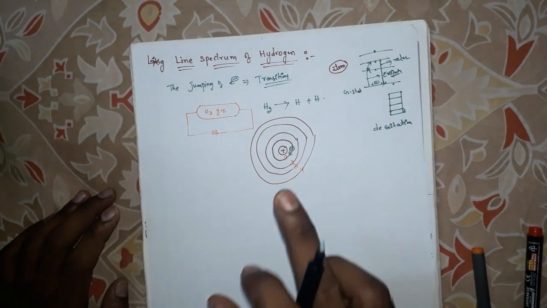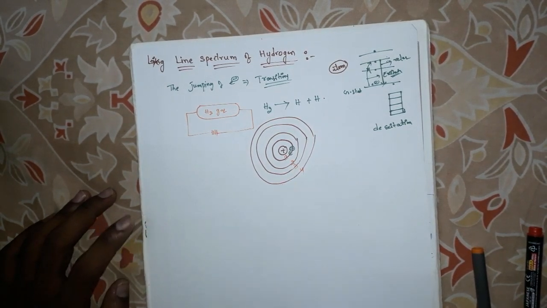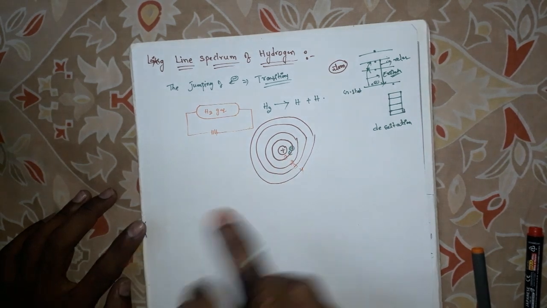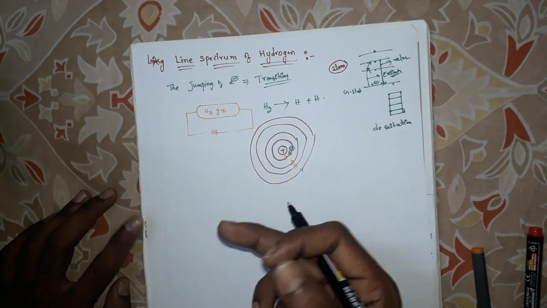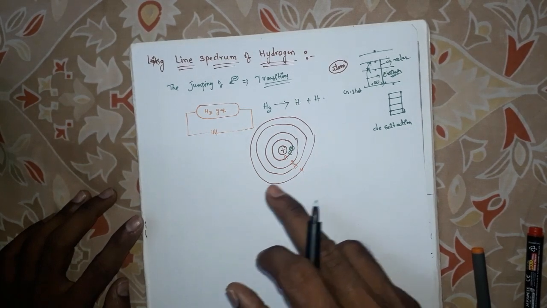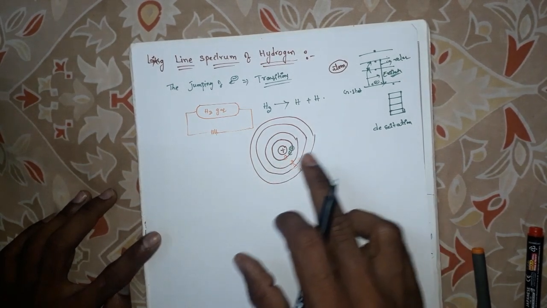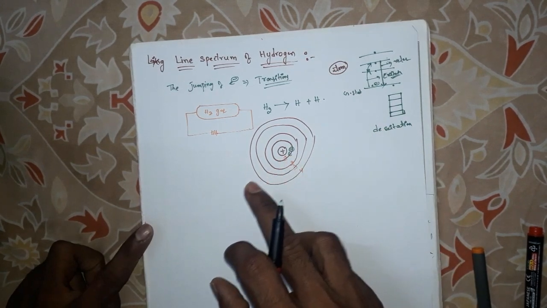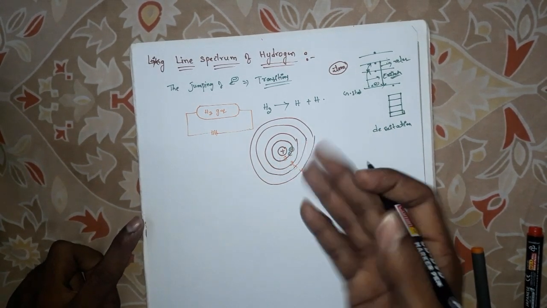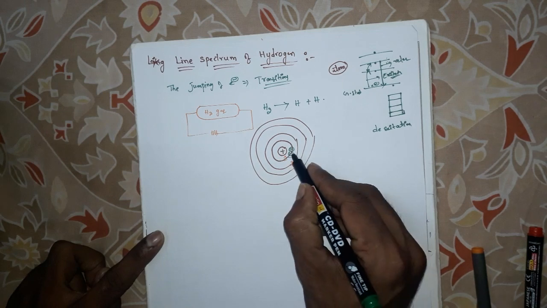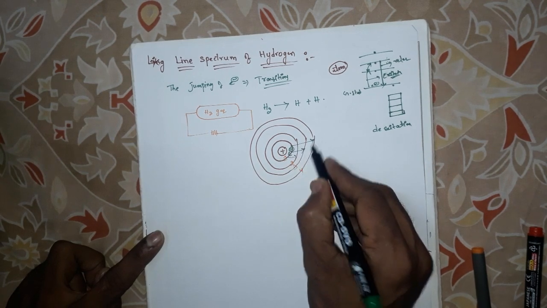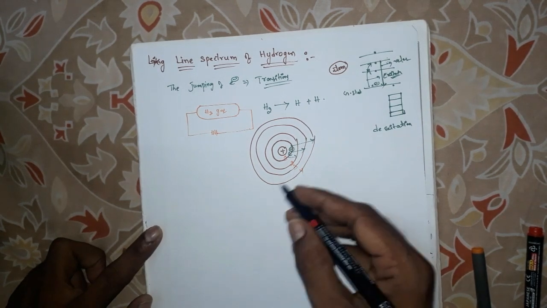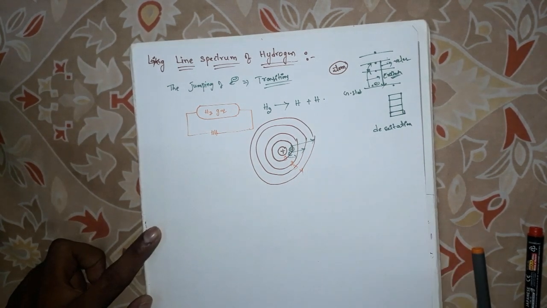When you supply electricity to H2 gas, this electron absorbs energy in the form of electricity and it may jump to any energy level. It can jump to the first, second or third energy level, or like that up to infinity energy levels.